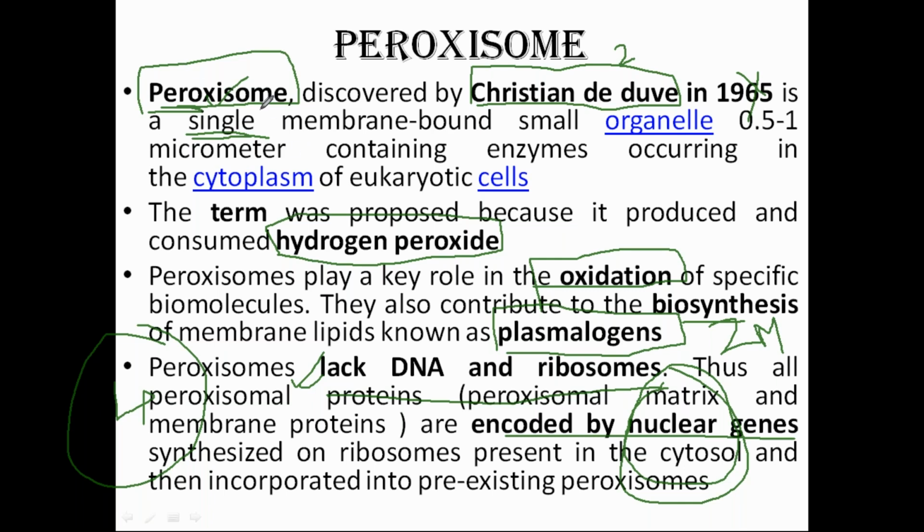Peroxisomes are single membrane bound organelles. So keep a note of all these things.